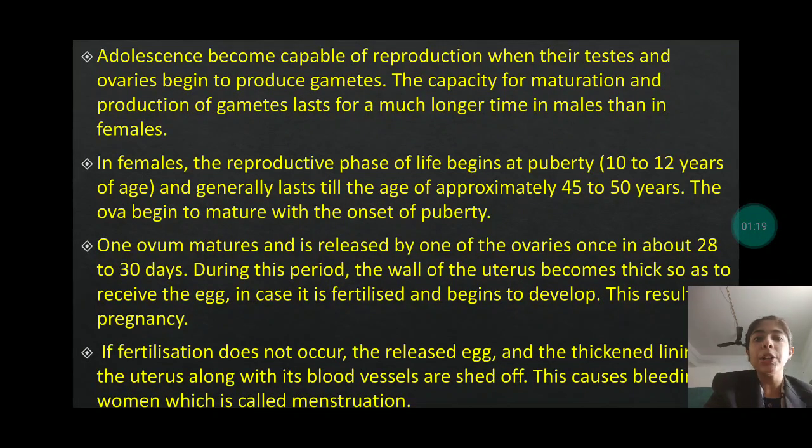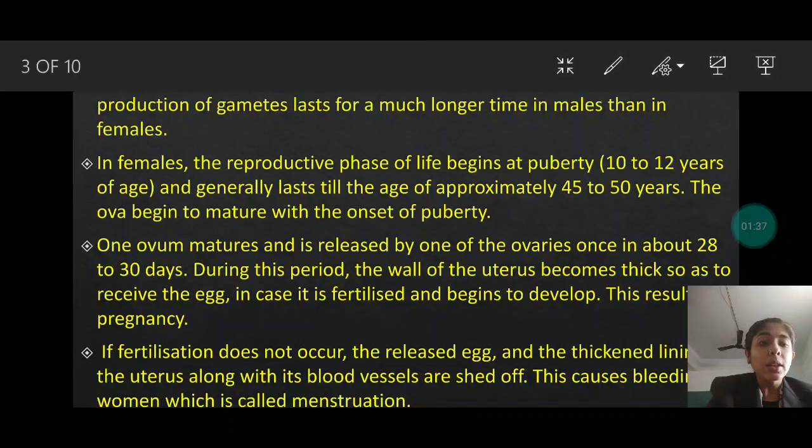In females, the reproductive phase of life begins at the puberty, that is the age of 10 to 12 years of age, and generally lasts till the age of approximately 45 to 50 years. The ova begin to mature with the onset of puberty. So children, this 45 to 50 years is because of the menstruation cycle. At the age of 45 to 50 years, in female, the menstruation cycle stops, and that stoppage of this menstruation cycle is known as menopause. We will learn in our next topic.